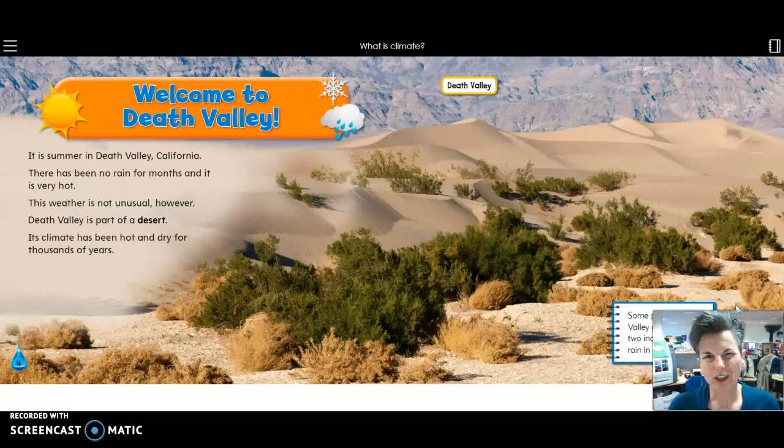So we have special text boxes in this book. They look like they're on notebook paper. It's kind of covered a little bit by my picture. I will read those, but I will not read all of the captions. And captions tell us what the picture is about. I'll let you guys do that as we go through it, okay? So this text box says, some parts of Death Valley get only about 2 inches of rain in a whole year.